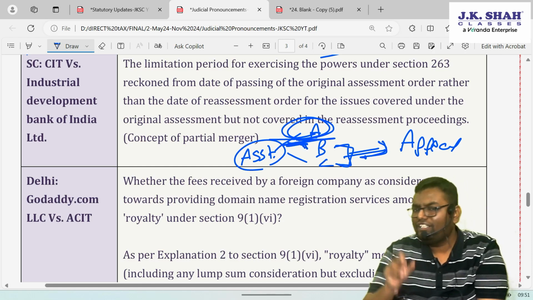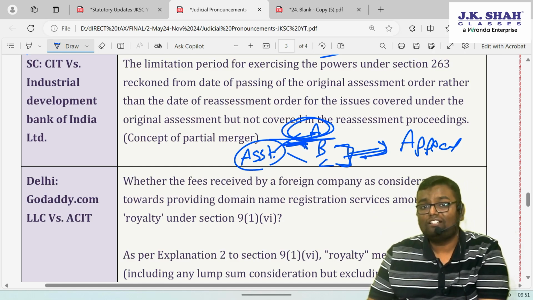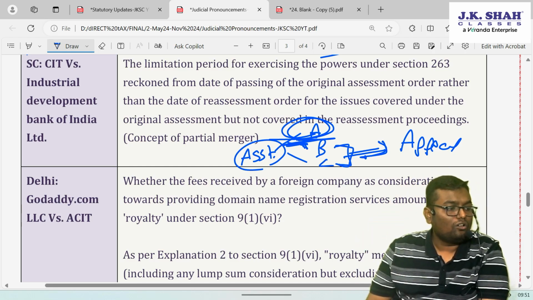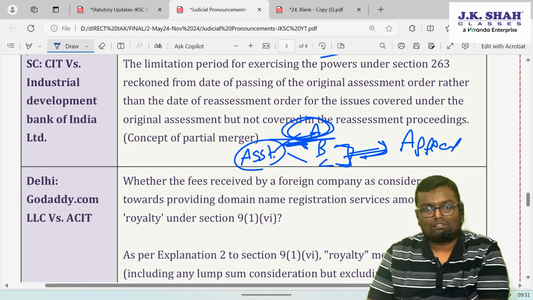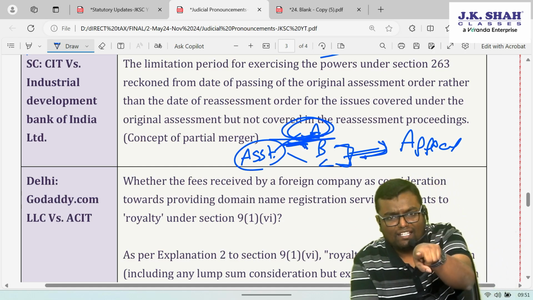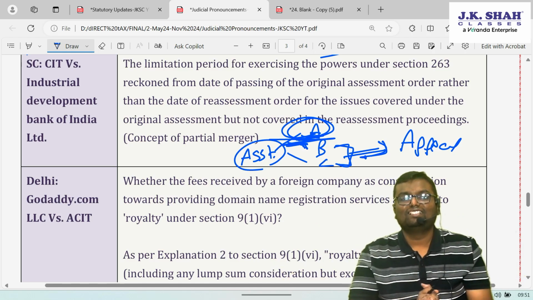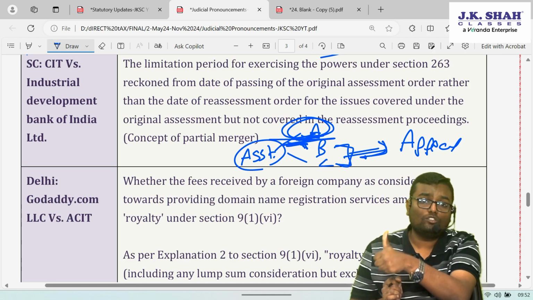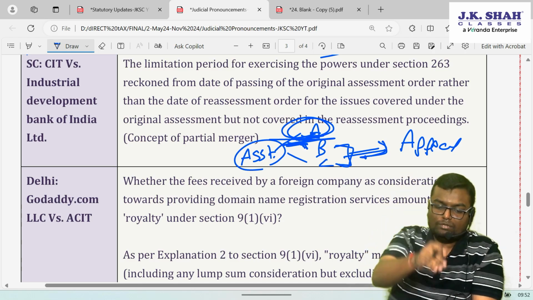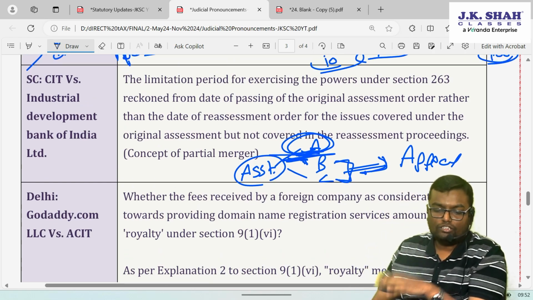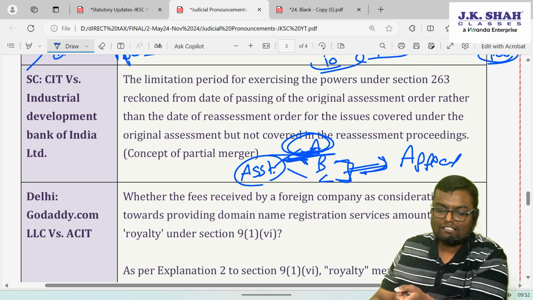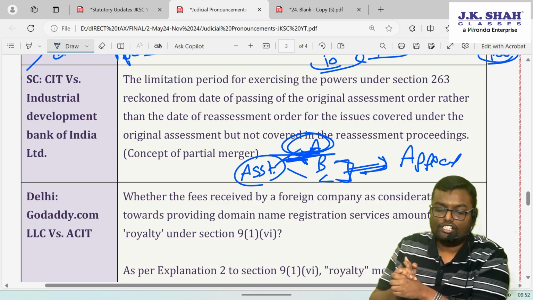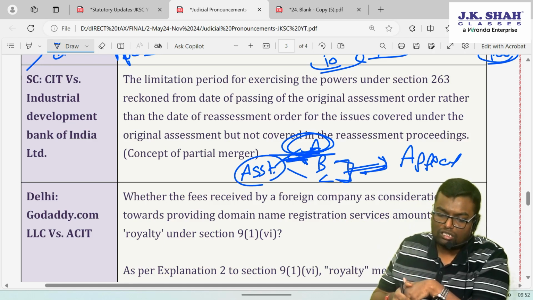The question arises: the 2 years time limit of revision is applied from which year? From the year in which the original order was passed, or the year in which the appeal order was passed? Can I say matter A has nothing to do with the appeal order? Then why would we calculate 2 years from the appeal order? We have to calculate these 2 years from the end of the year in which the original order was passed. So the limitation period for exercising powers under section 263 is reckoned from the date of passing the original assessment order rather than the reassessment order, for issues covered under the original assessment but not covered under the reassessment.